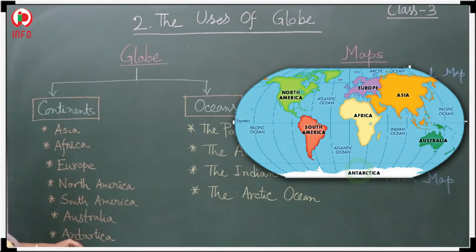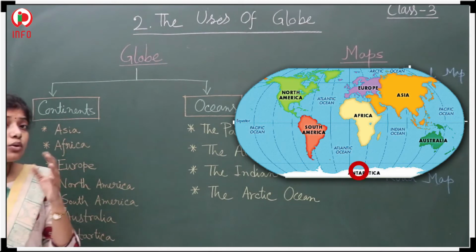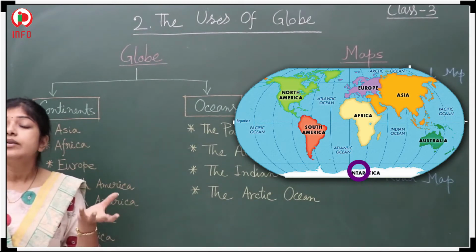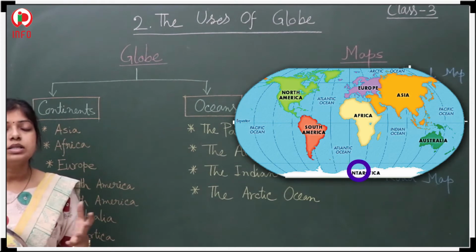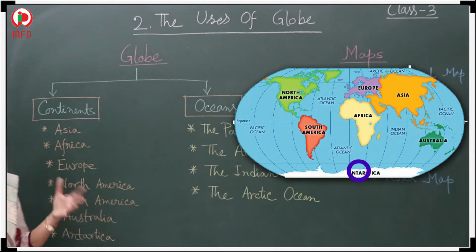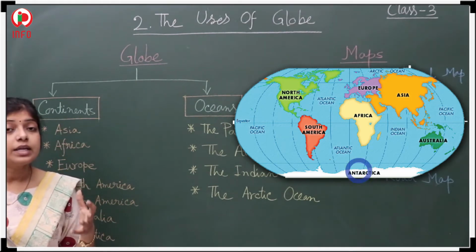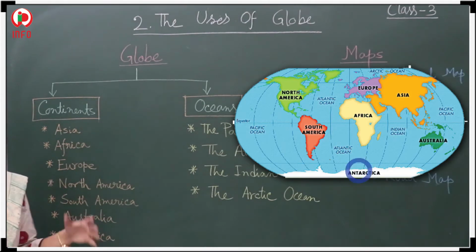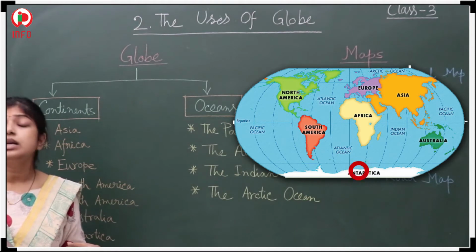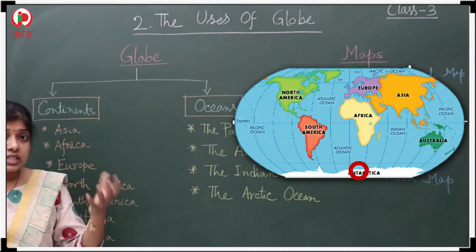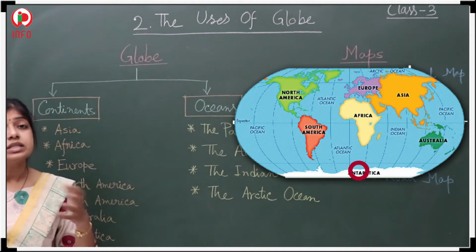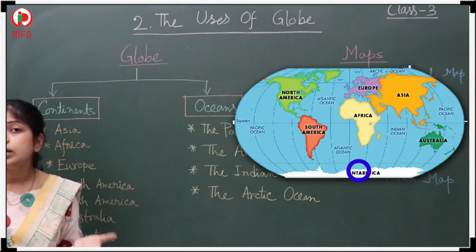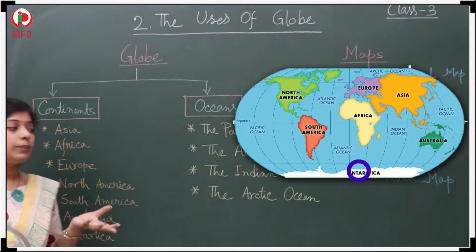No humans reside there, because that continent is very cold. Yes, very cold. That's why no one resides here. Few animals reside there, like seals and penguins, but no humans.